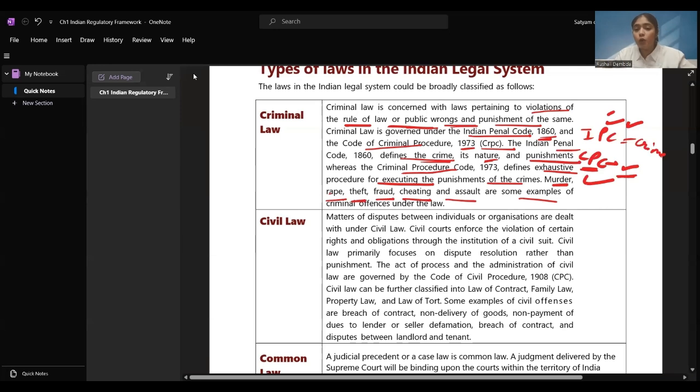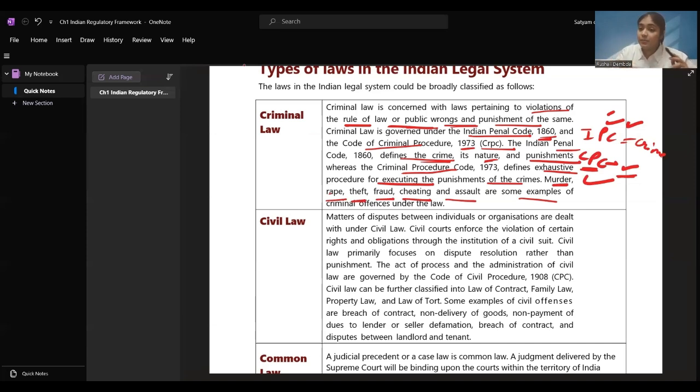When someone is doing wrong or violating the rules of the law, that is said to be done under criminal law. And for this, it is governed by the Indian Penal Code and the Criminal Procedure Code 1973. Indian Penal Code 1860 defines what crime is, then it gives us the nature of the crime, and the punishment that should be given to the person who is the culprit.